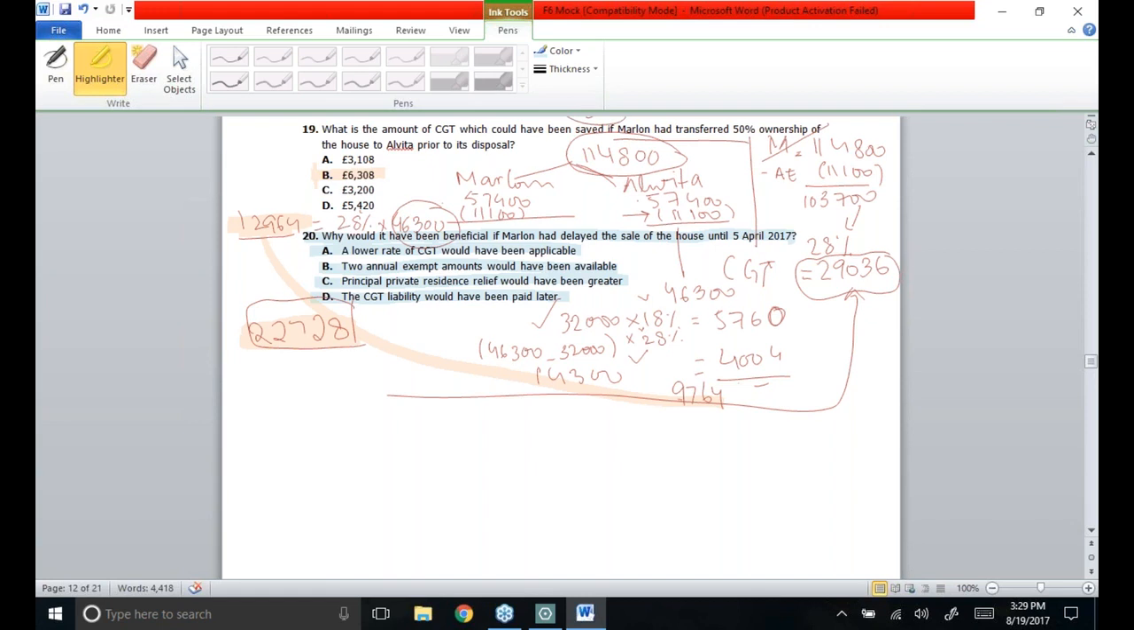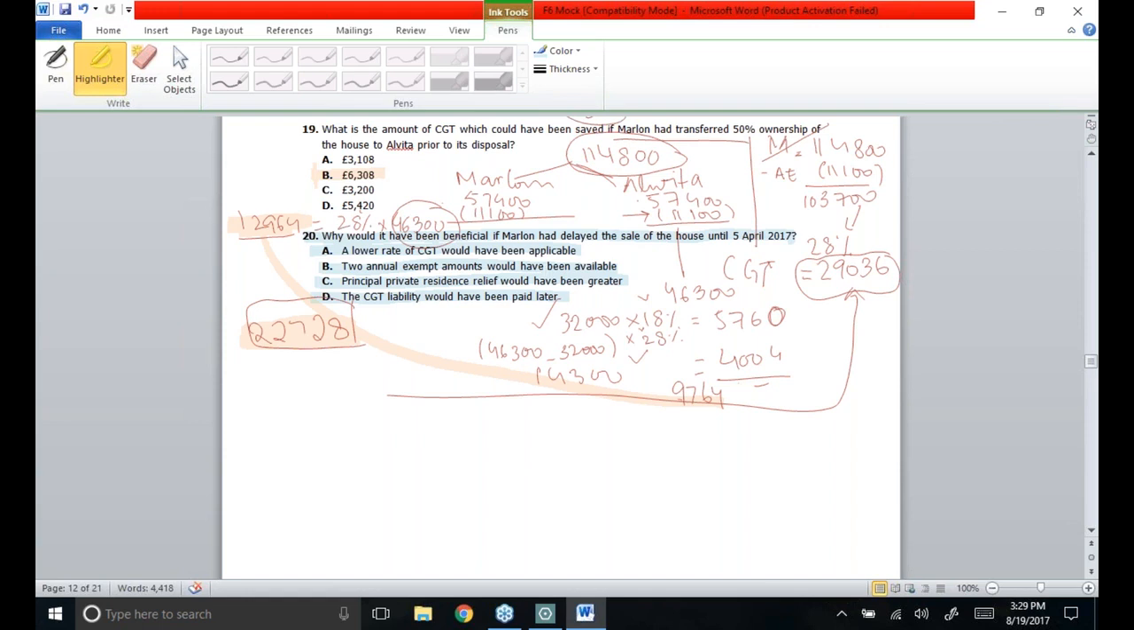Now which option could be correct? If I see option A, a low rate of CGT would have been applicable. That's not the case. There could be a chance that Marlon will again be a high rate taxpayer in the next tax year, and he would still need to pay tax at the rate of 28%. So that's not the obvious case. As far as option B is concerned, two annual exempt amounts would have been available. No, that is complete nonsense. Annual exemption is 11,100 for a year. If you do not use any annual exemption in the current year, it is not going to be transferred to the subsequent year.